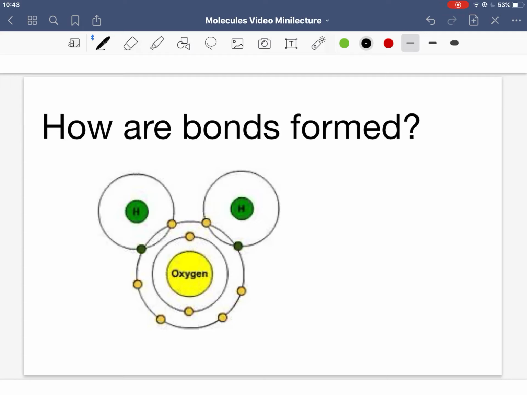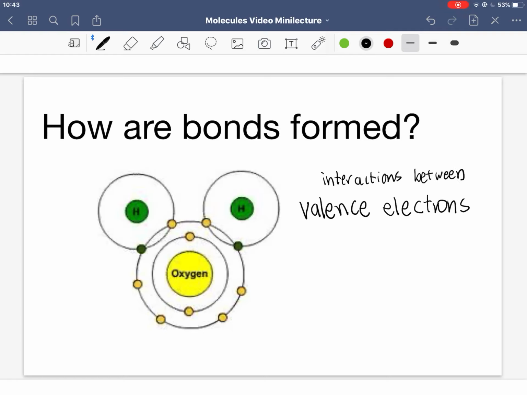So hopefully we're seeing here the bonds are formed by interactions with valence electrons of two different atoms. So I'm going to add here interactions between, and those interactions can vary.